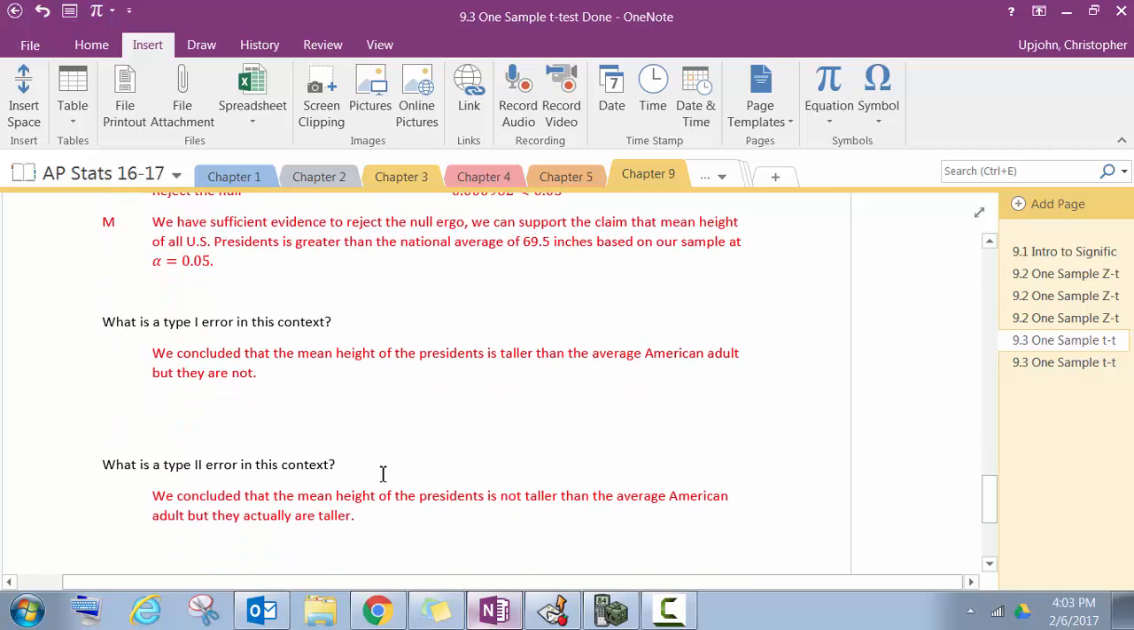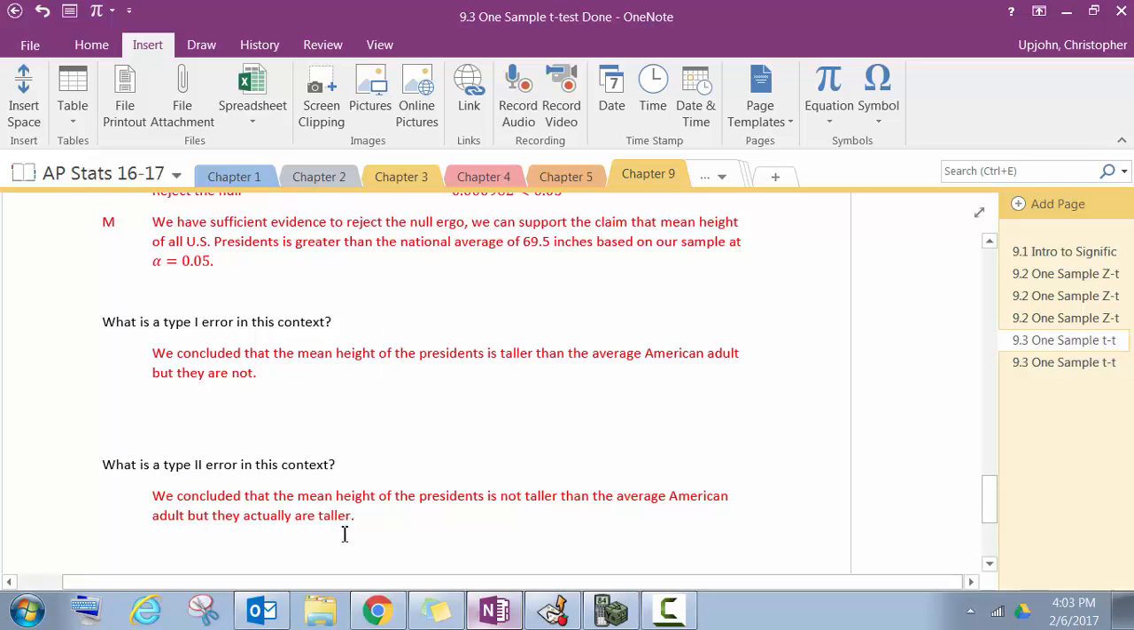What is a type 1 error in this situation? Well, type 1 is where we reject the null and we shouldn't have. So we concluded the mean height of the presidents is taller than the average American adult, but they are not. So that could have been the error that we would have made because we rejected the null.